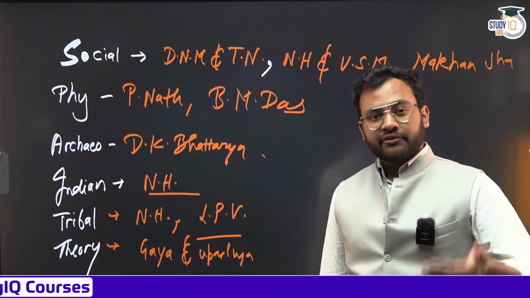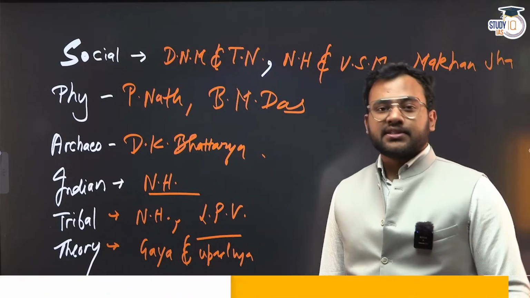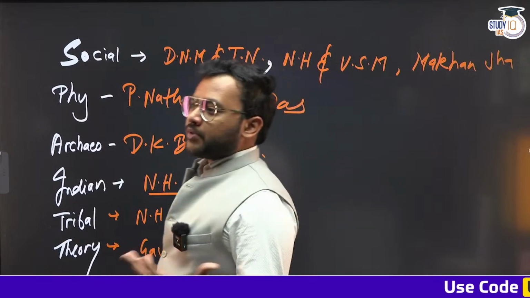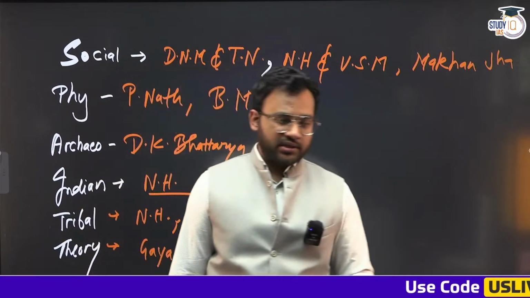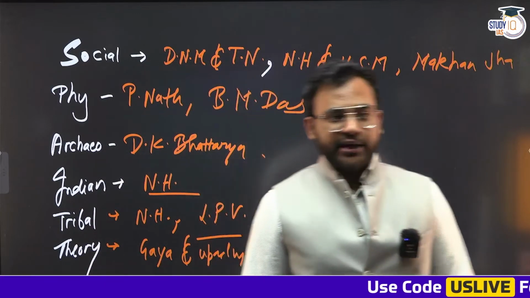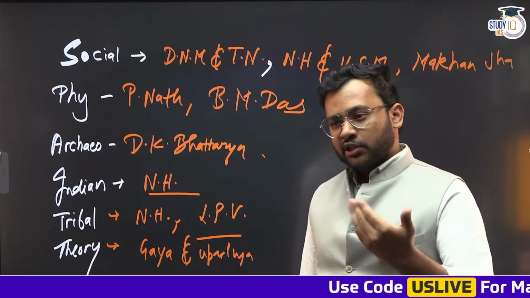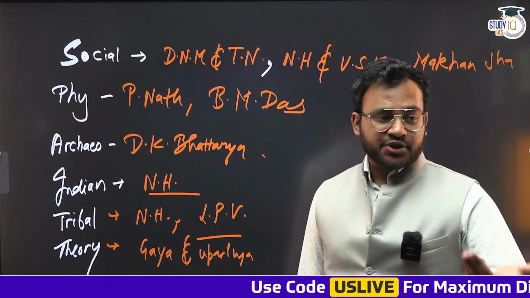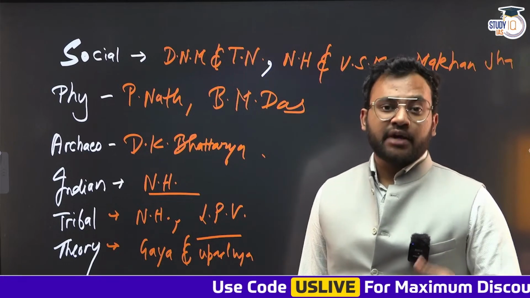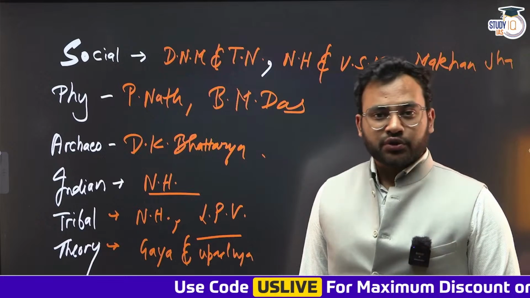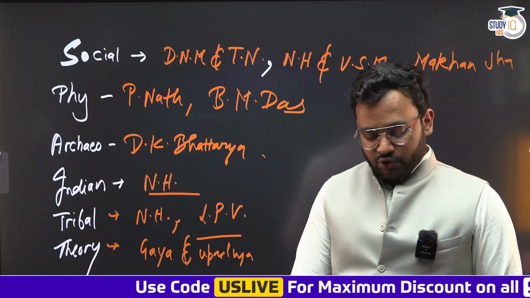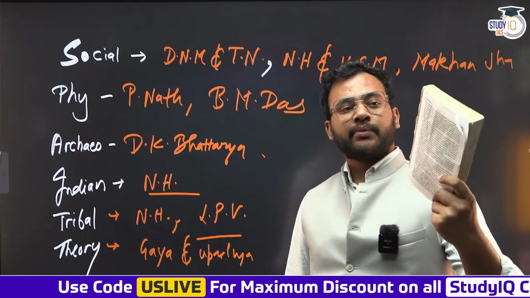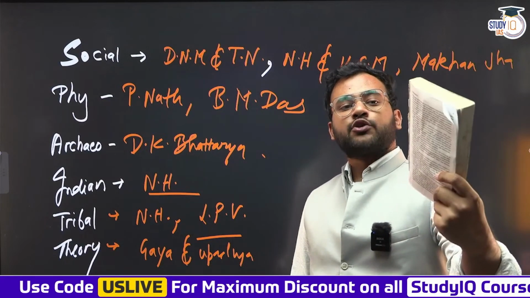At times, even if prices are lower, the delivery charges are quite high because they are not published by popular publishers like HarperCollins or bigger ones like Arihant or Pearson. They are usually published in the local areas, in the local markets, and therefore the shipping cost is quite higher, sometimes even more than the actual cost or the MRP of the book. So this is a book, the front page is missing. It's quite an old book which was present with me. The name is The History of Anthropological Thought.